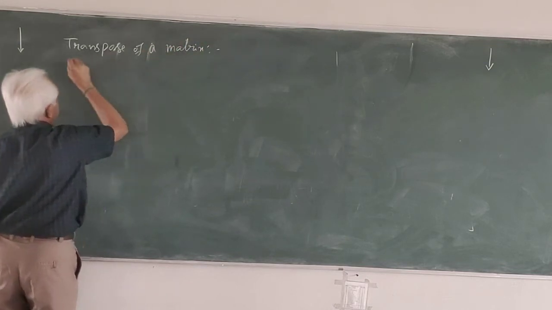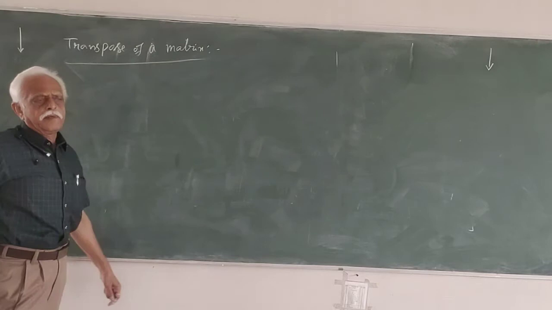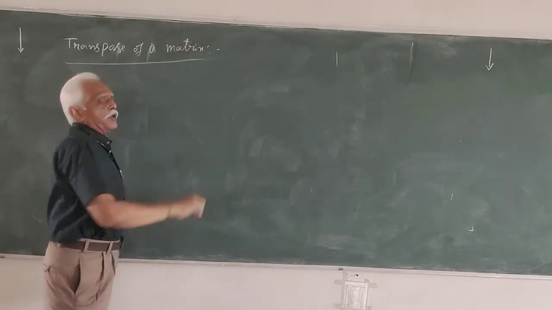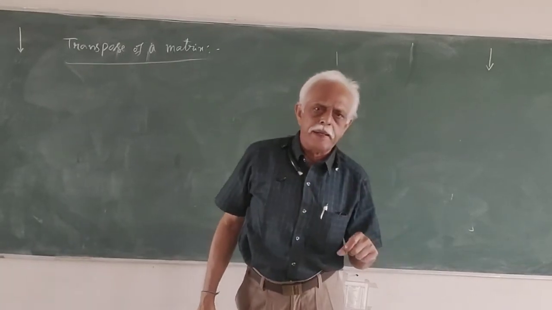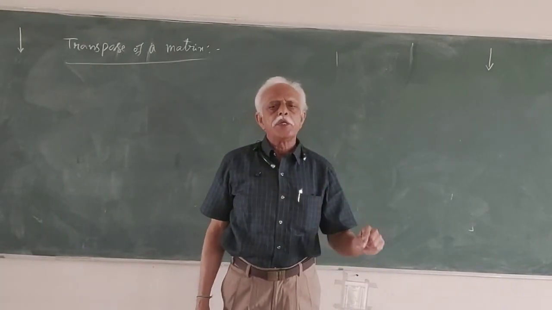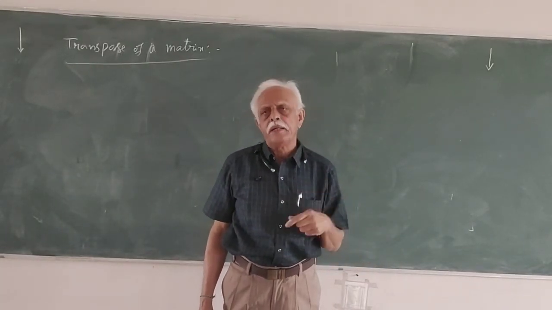You know the definition. What does the transpose of a matrix mean? If the rows and columns are interchanged, the newly formed matrix is called the transpose of the given matrix.